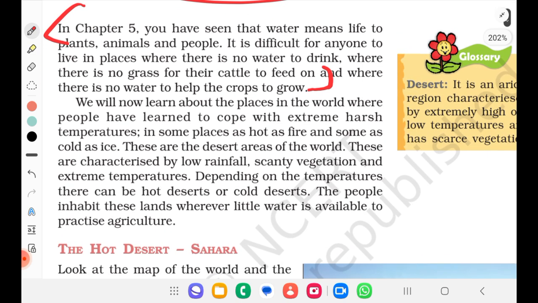So we will now learn about the places in the world where people have learned to cope with extreme harsh temperatures, in some places as hot as fire and some as cold as ice. These are the desert areas of the world. These are characterized by low rainfall, scanty vegetation and extreme temperatures. Depending on the temperatures, there can be hot deserts and cold deserts. The people inhabit these lands wherever little water is available to practice agriculture.